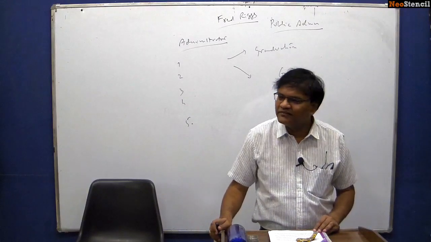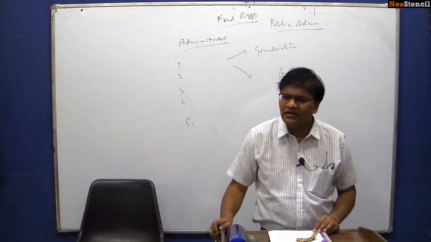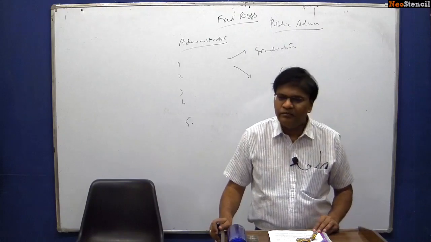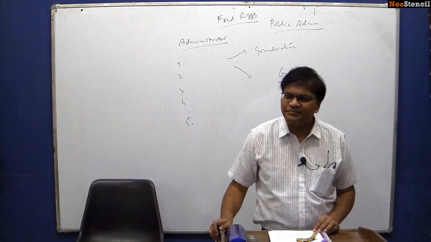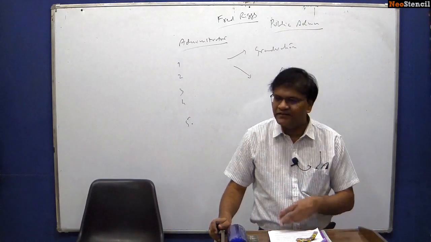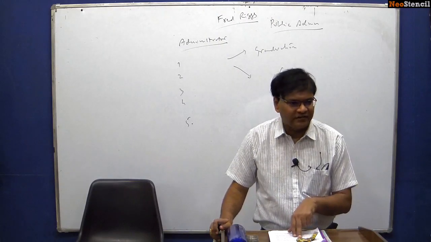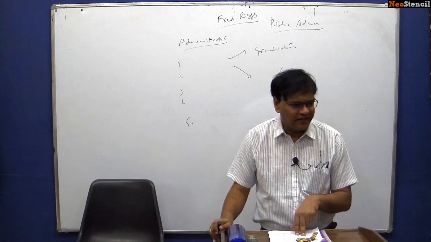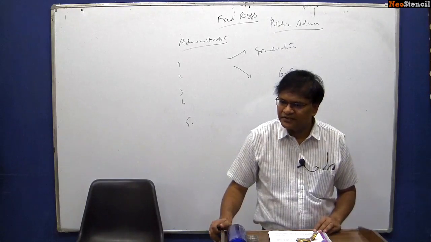We say that human behavior is influenced by 4 important factors: the leadership in the organization, communication, decision making and motivation. That is the reason why we have expanded the concept of behavior, human behavior, into these 4 different components. One is motivation, second one is decision making, third one is leadership, and fourth one is communication.